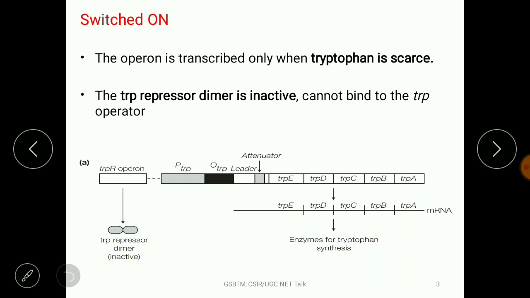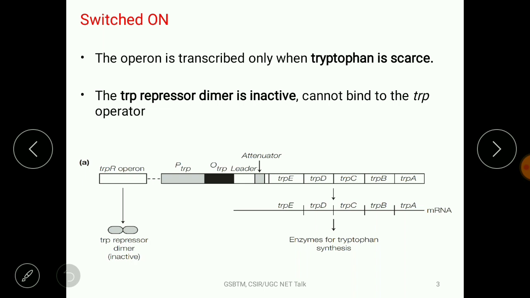So we discuss both the conditions when this operon is supposed to switch on or switch off. When the level of the tryptophan is very low or almost absent inside the cell, that means the bacteria has to synthesize the tryptophan, right? So this operon in that condition is switched on.